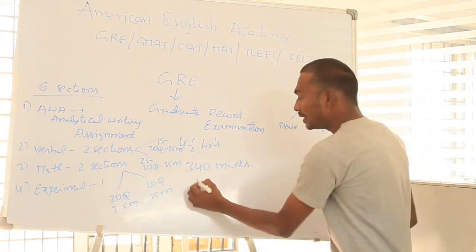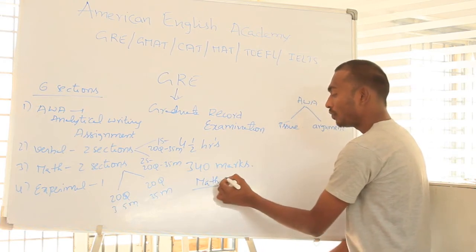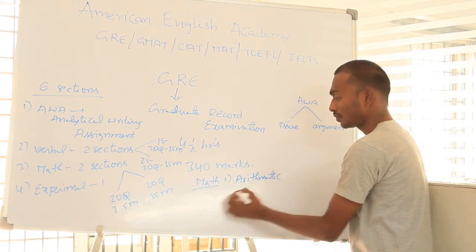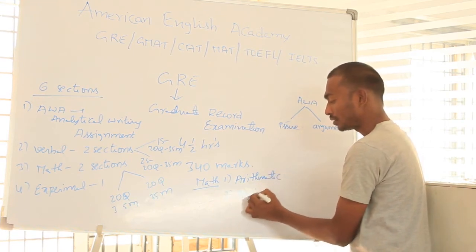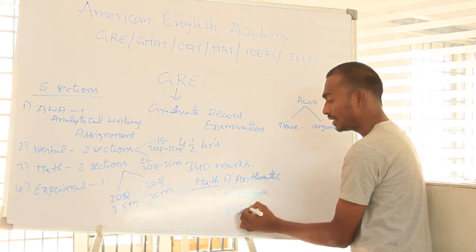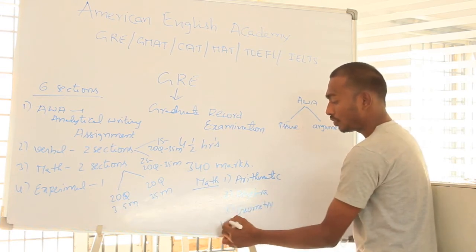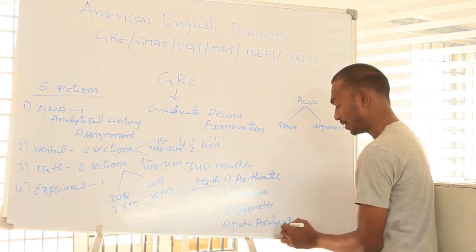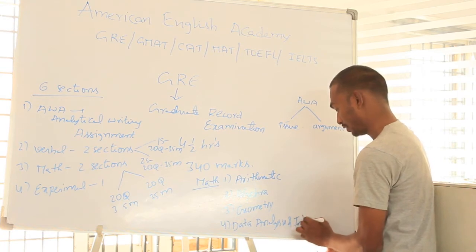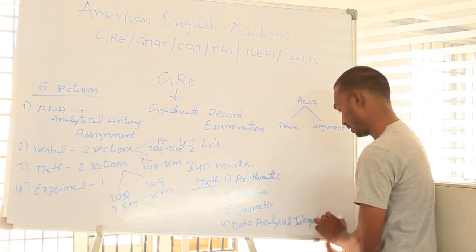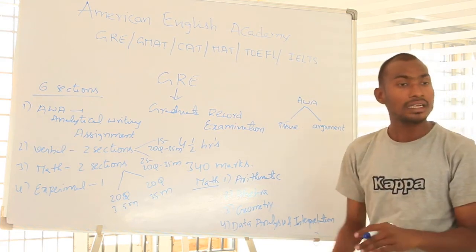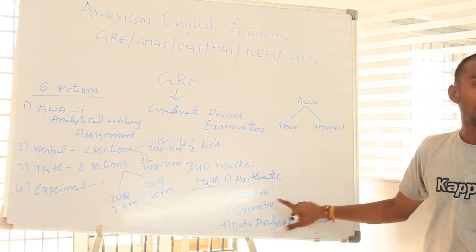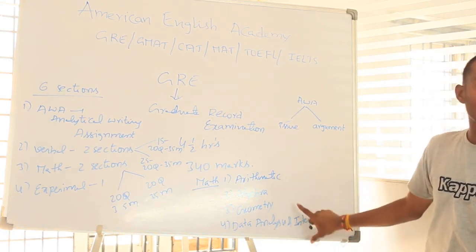In math, they are asking 4 kinds of topics. First one is arithmetic. Second one is algebra. Third one geometry. And fourth one is data analysis and interpretation. And they ask all about basics only and related problems. It consists of arithmetic, algebra, geometry, data analysis and interpretation. These 4 kinds only they will ask.